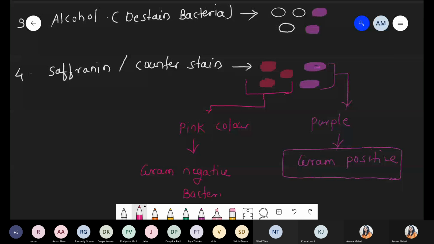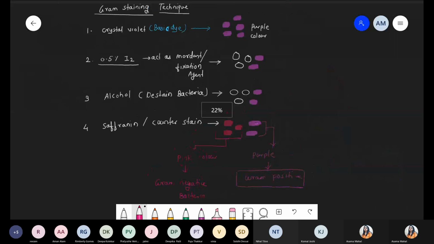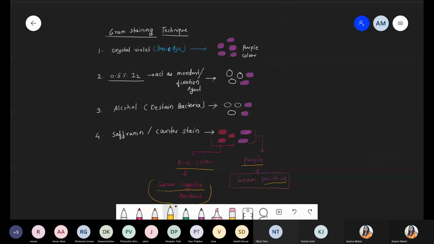Gram-positive bacteria and gram-negative bacteria. Got it? So we are quickly revising this part. No need to remember each and every step. Just remember pink color, that is gram-negative bacteria. Purple color, gram-positive bacteria.